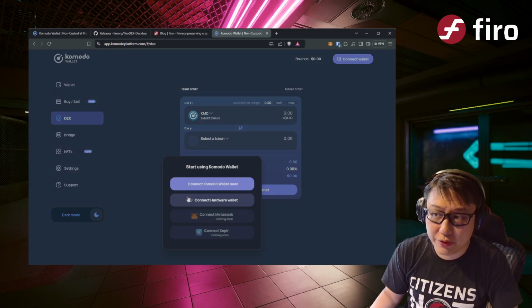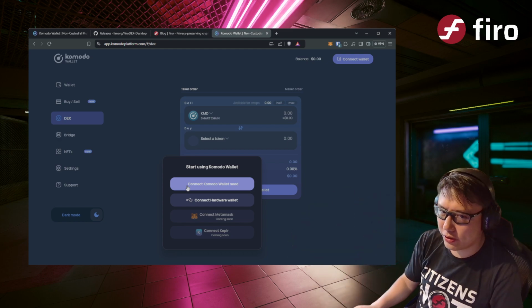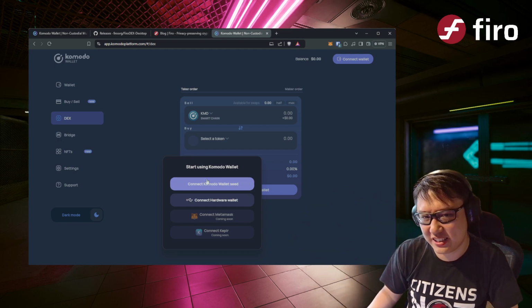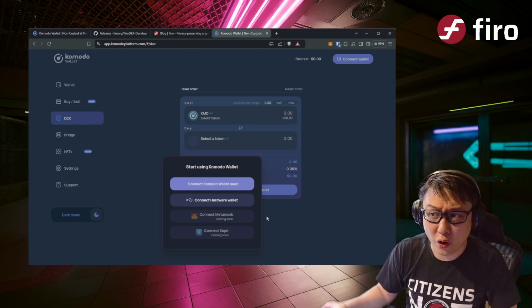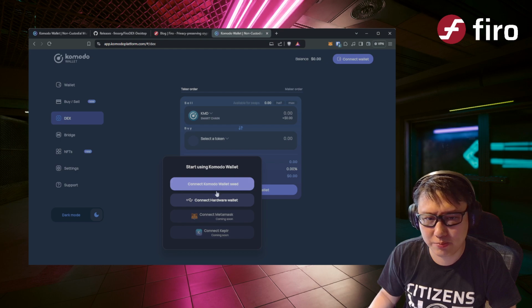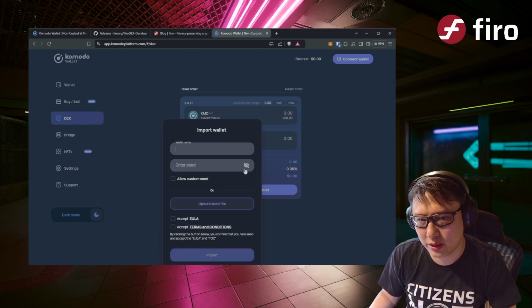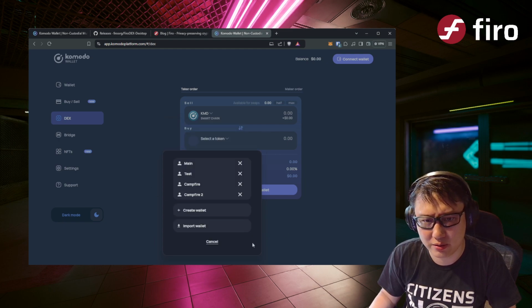So you can use your FiroDex seed here. Please, again, do not use your Campfire seed, not your FiroQT seed. Use your FiroDex seed here, and it will load all your assets in there. It's not rocket science. You just import your wallet, enter a wallet name, enter your seed here, click, and accept the conditions, and that's fine, right?